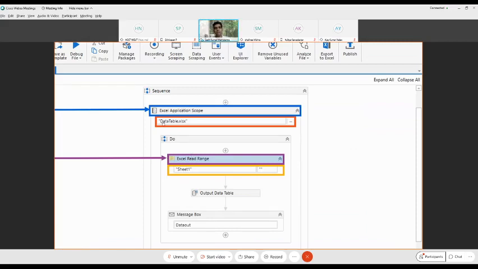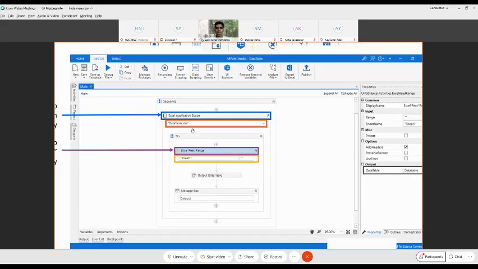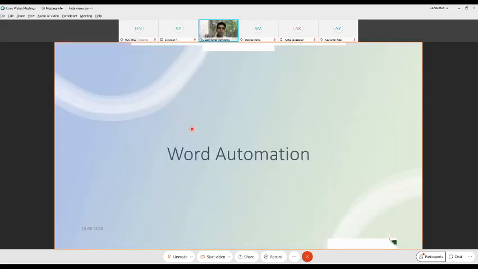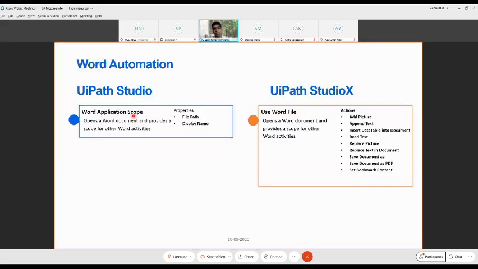So what does scope mean? Within the scope, whatever activities you do correspond to that document. Similarly, when you say Word application scope, within that scope, whatever activities you are going to do correspond to a Word document.